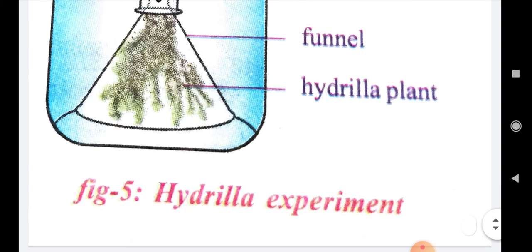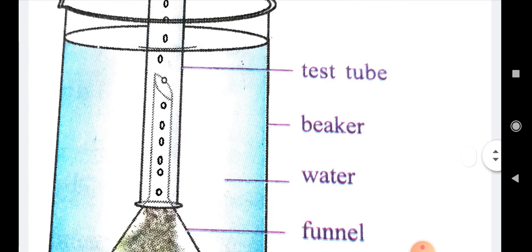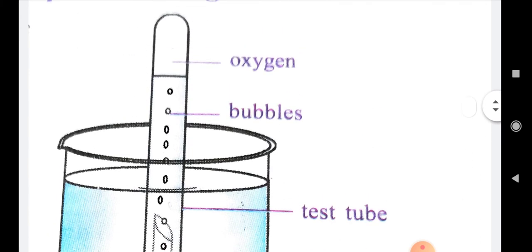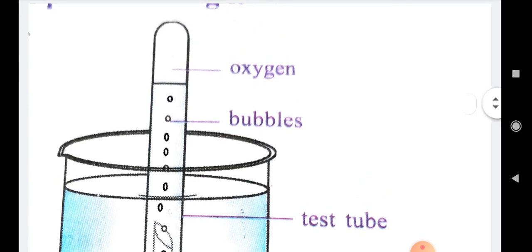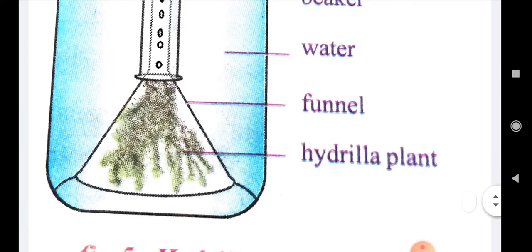When you keep it under the sunlight, the hydrilla plant will release oxygen. Bubbles will form in that test tube; the bubbles are the gas being released from the hydrilla plant. How can you prove that the gas is oxygen? When you bring a burning matchstick near that gas, it will burn more. This indicates that oxygen is being released from the hydrilla plant.